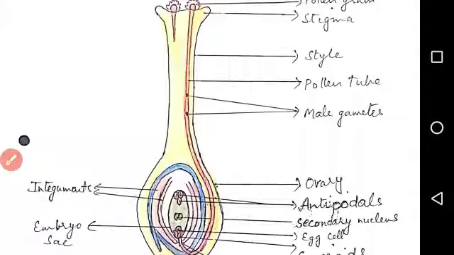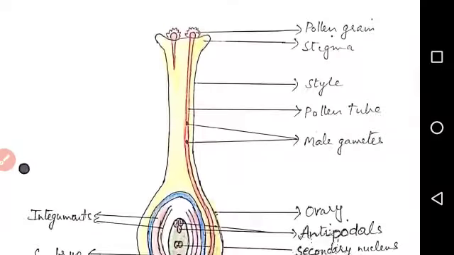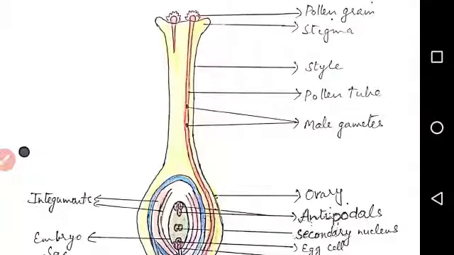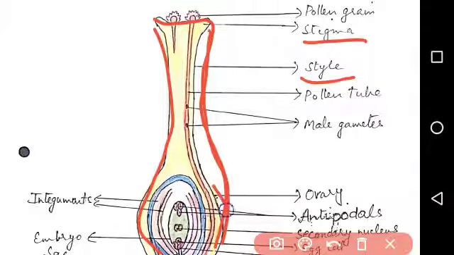This is the structure of the longitudinal section of the ovule showing fertilization in plants. So here we can see the pistil, which has three parts. The top part is called the stigma, the narrow part is called the style, and the basal swollen part is called the ovary.